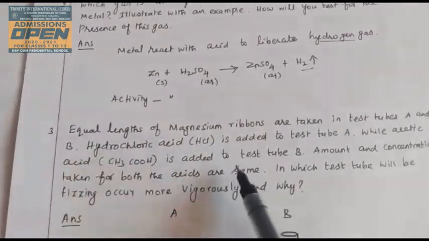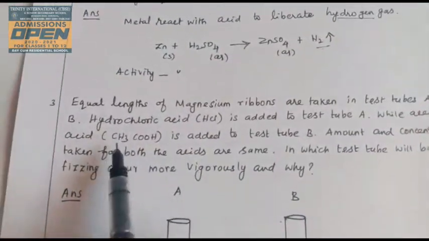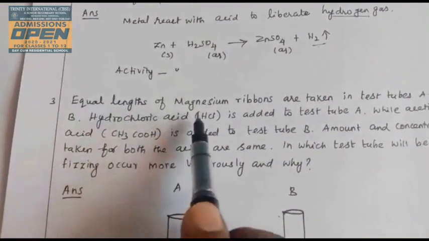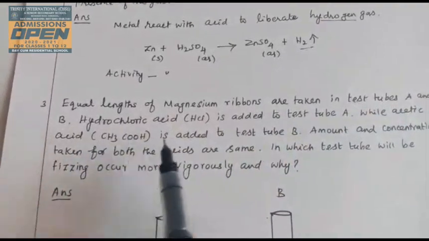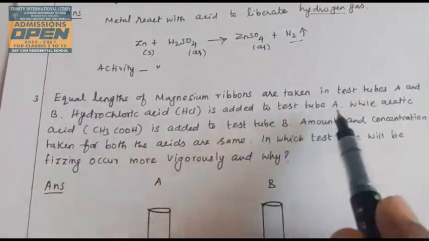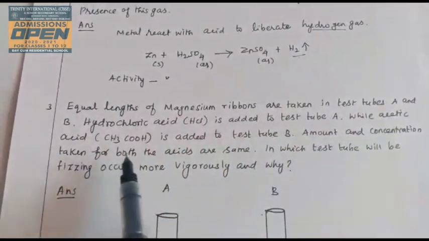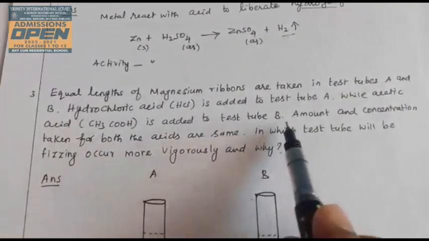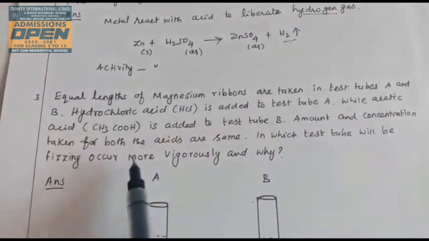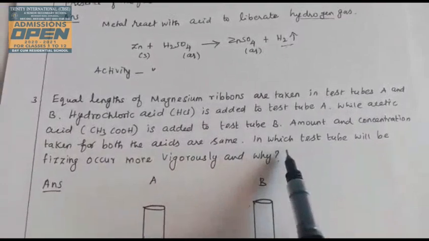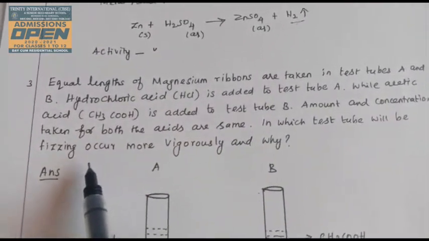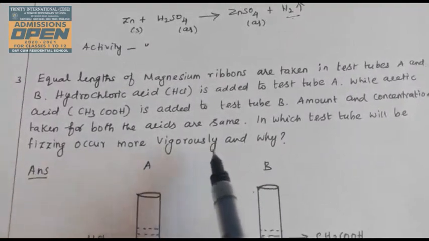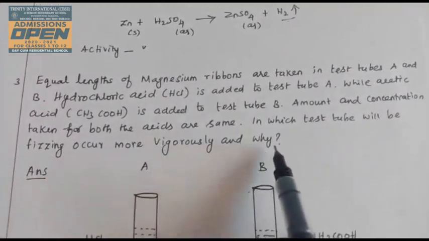Now the third question. It is a very important question, a thinking question. Equal lengths of magnesium ribbon are taken in test tubes A and B. Hydrochloric acid is added to test tube A, while acetic acid, CH3COOH, is added to test tube B. The amount and concentration of both acids are the same. In which test tube will fizzing and effervescence occur more vigorously, and why?